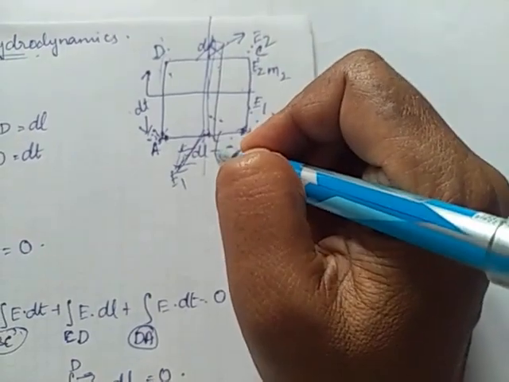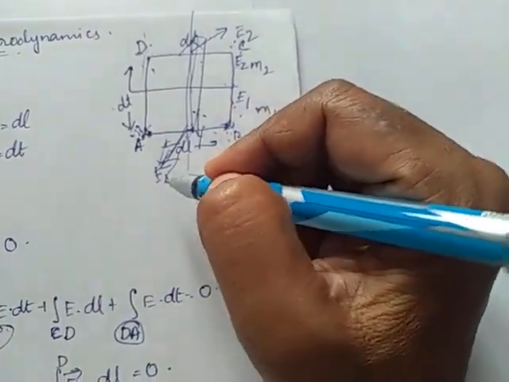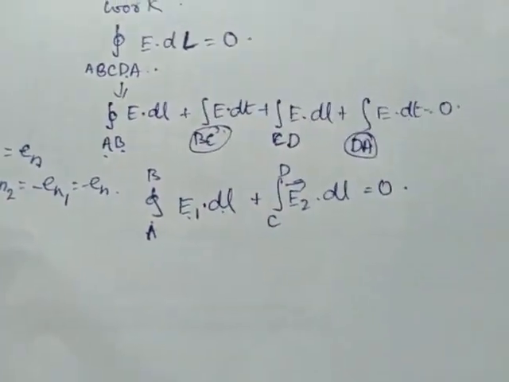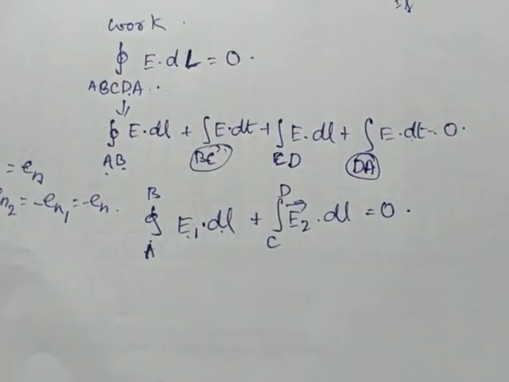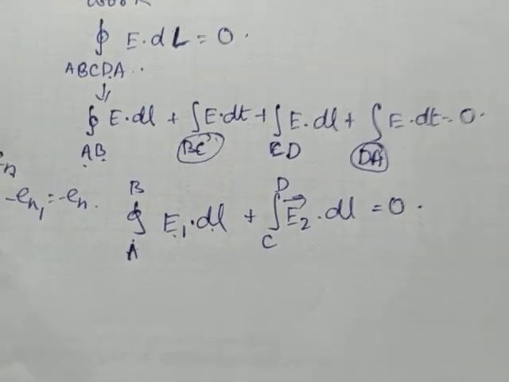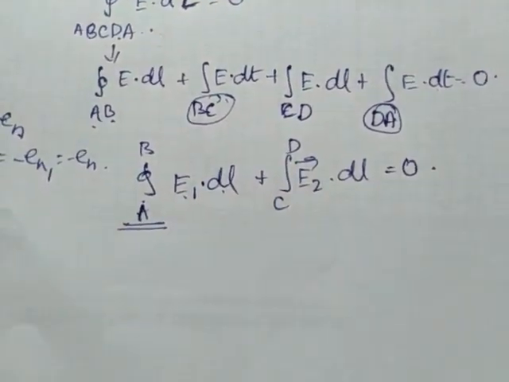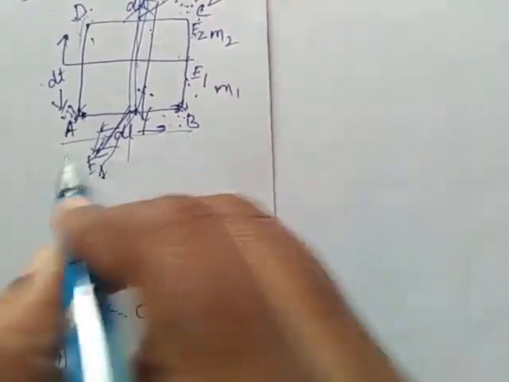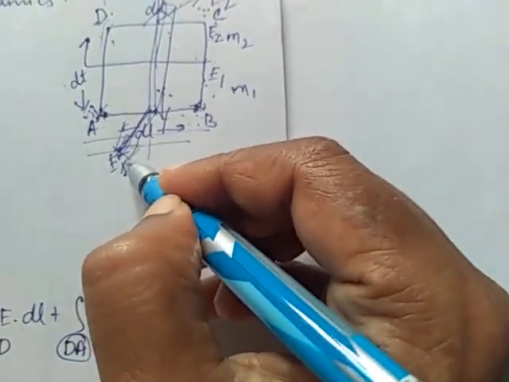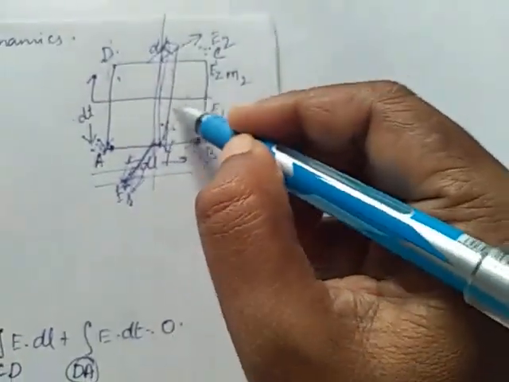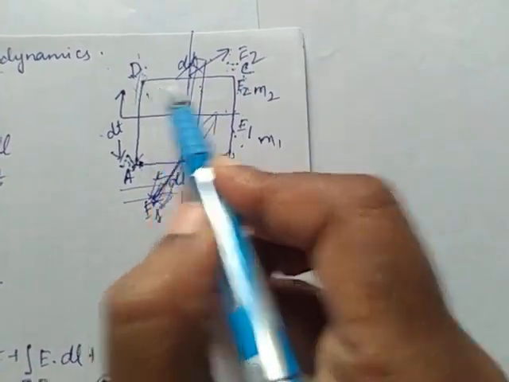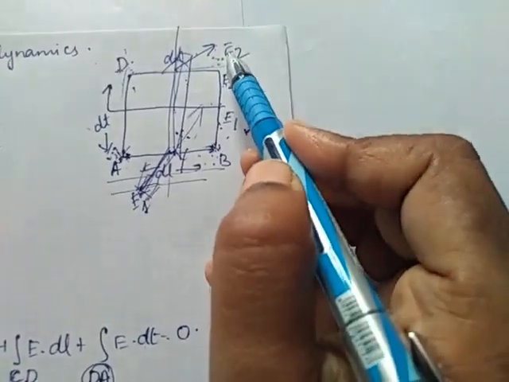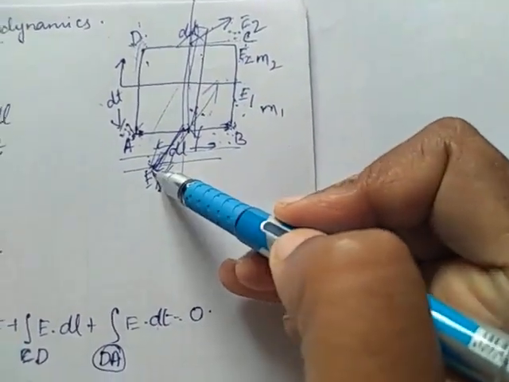So E1 and E2 are opposite in direction if we consider the surface of AB or the surface of CD. Along AB, E1 acts but E2 acts opposite to AB. Similarly along CD, E2 acts opposite to the direction in which E1 acts.